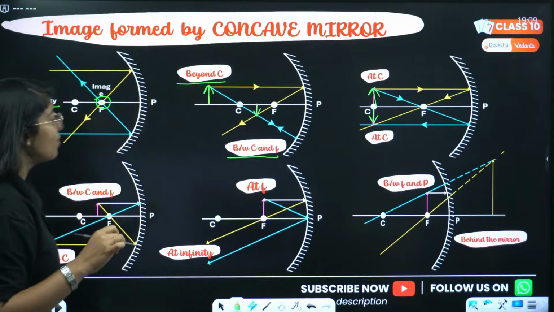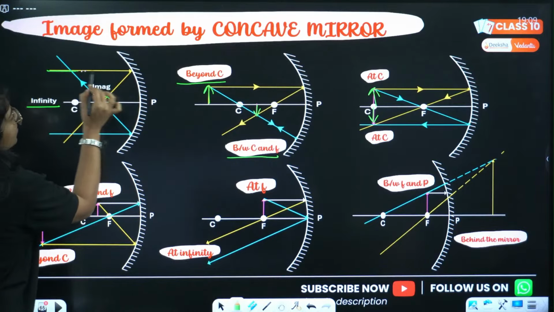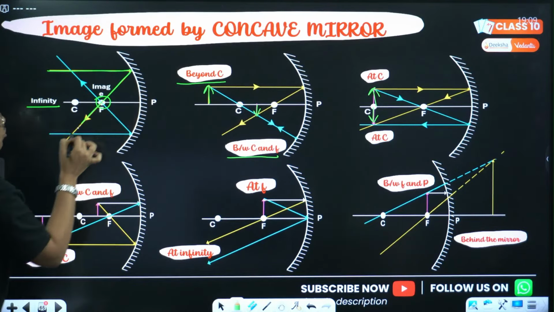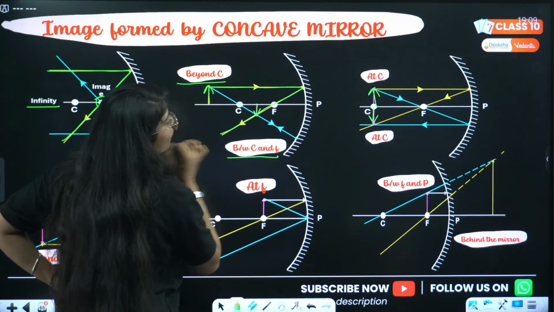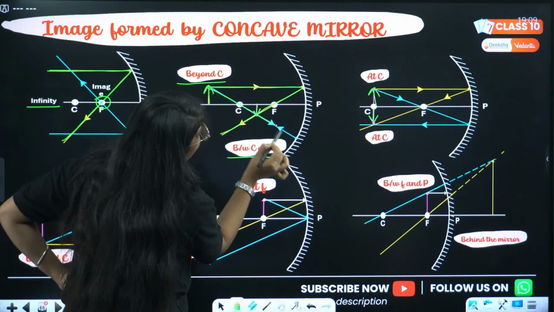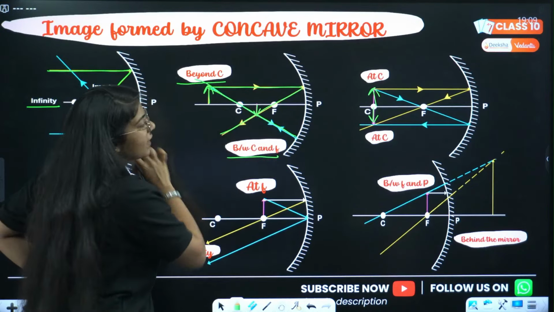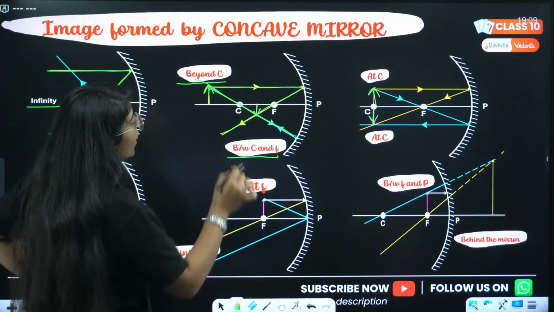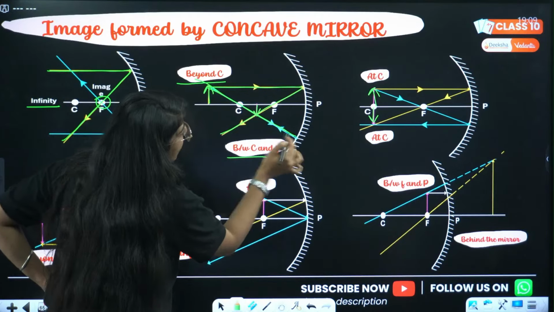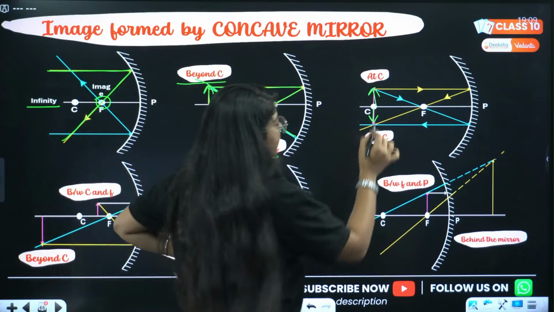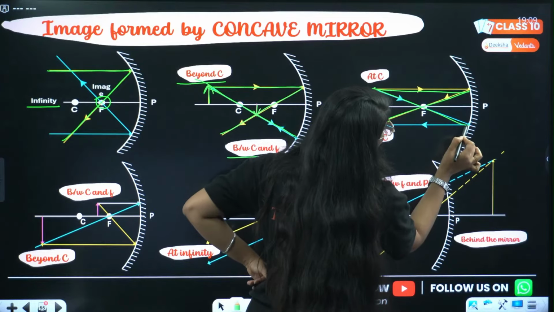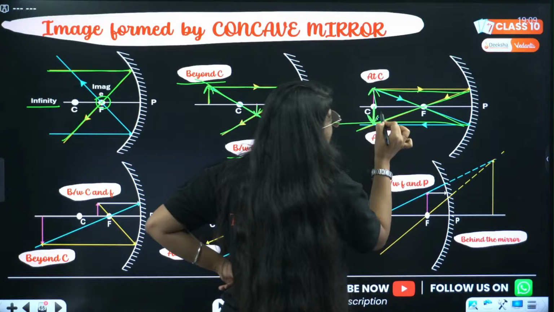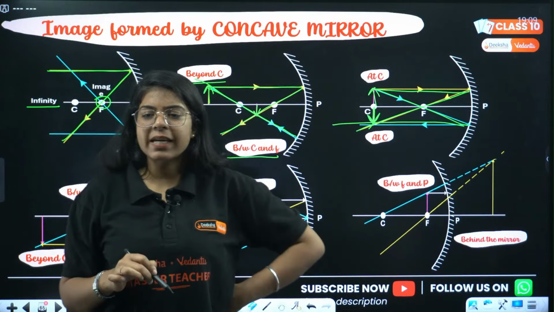And how do we make it? We discussed it yesterday. First ray goes parallel, passes through focus. Second ray, here they have taken passing from center of curvature, or you can do passing from focus and going parallel. Like here, look, first ray parallel passing through focus, another ray passing through focus going parallel. So this is the object.